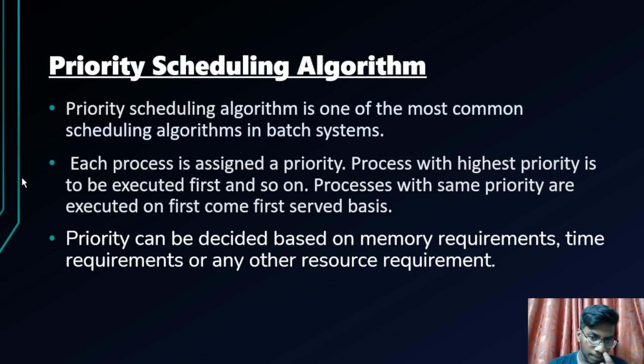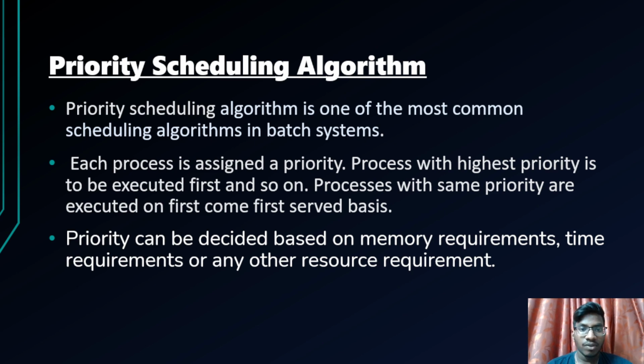Each process is assigned a priority. The process with the highest priority is executed first, and so on. The highest priority process will be executed first, and processes with the same priority are executed on a first come first serve basis.